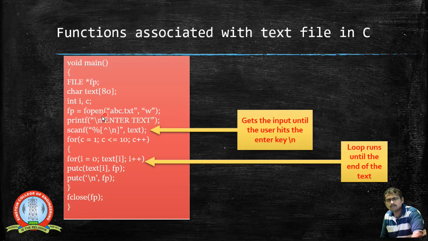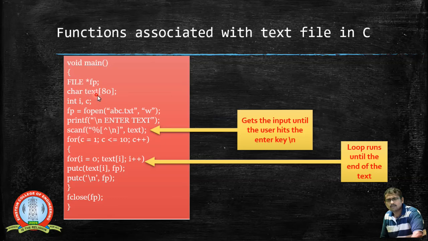Once the operation is a success, meaning if it is not returning a null value, then the operation is a success. So the file is being created, and a pointer fp is pointing towards the file. Now I am entering the text. Entering the text, in the sense, you can use a scanf statement.